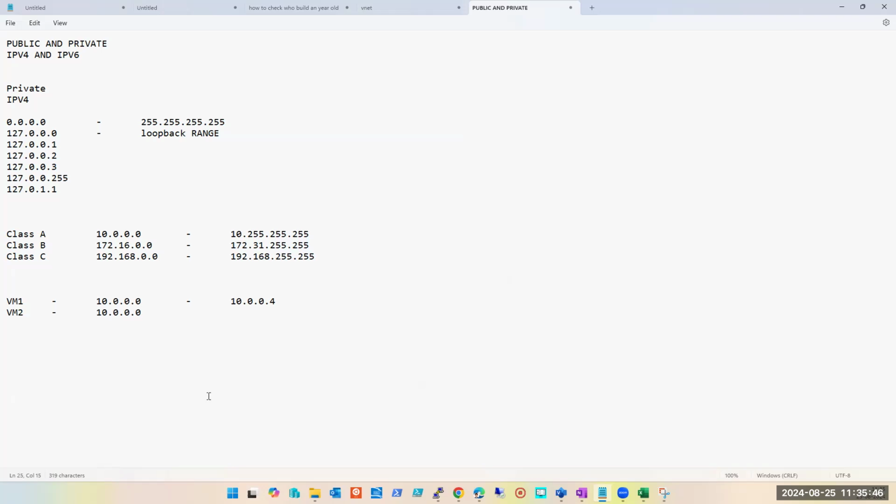And now in some other VNet, let's say I've used this in VNet 1, which is in East US. Similarly, I'm doing my VNet 2 in West US, and here also I'm creating a VM, and I use the same range. What will be the first IP address of my machine? 10.0.0.4. Yes.